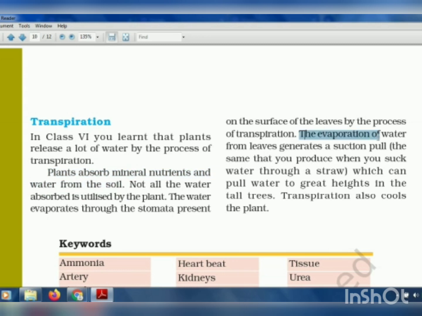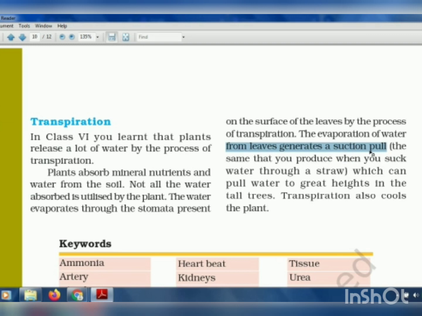Now the evaporation of water from the leaves generates a suction pull. When the water gets evaporated from the leaves, it works like a straw. When we put a straw in a juice and we suck, the juice goes into our mouth. So what happens when the leaves do the transpiration process?